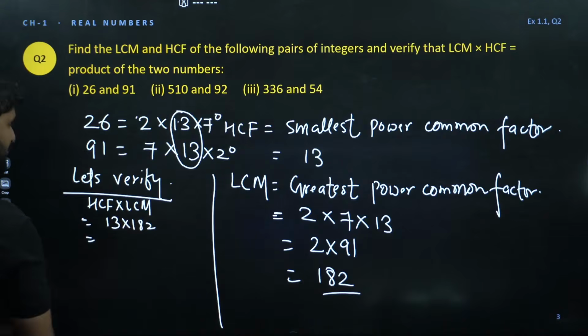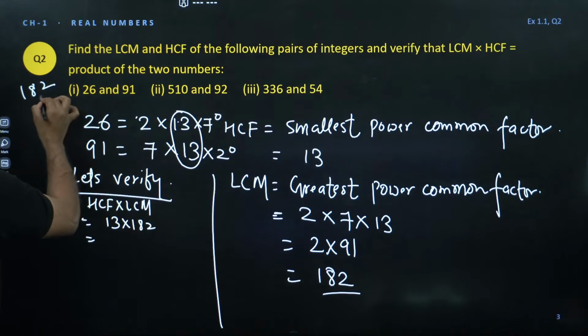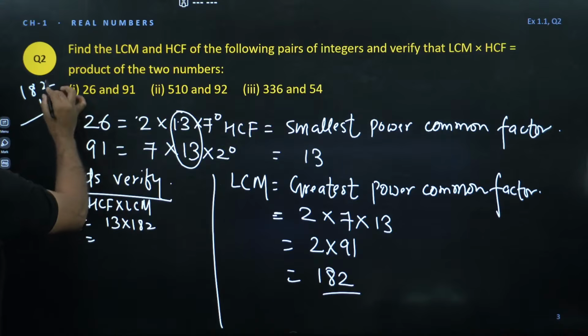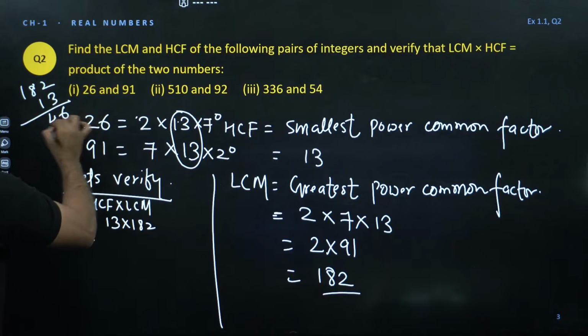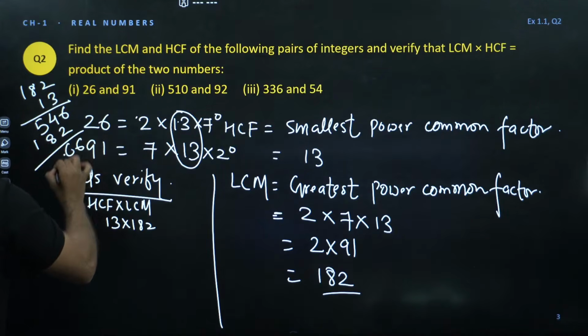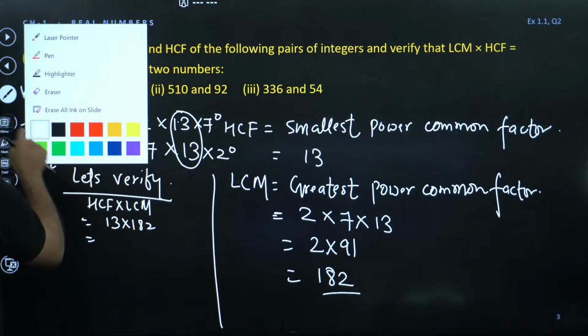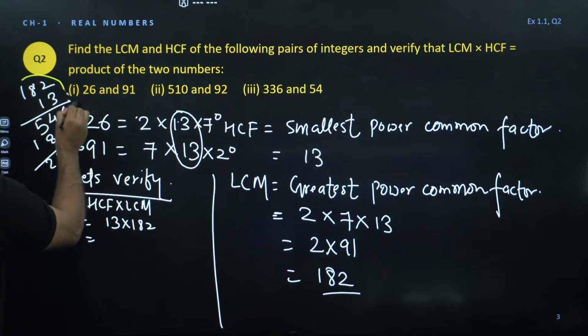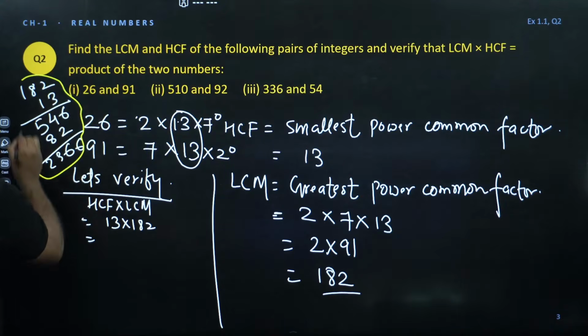So let's multiply. When we multiply 182 with 13, what will come? 3 twos are 6, 8 threes are 24, 4 carry 2, and this is 5 here, 2 ones are 2, 8 ones are 8, and 1 one is 1, 6, 4, 2, 6, and 8 plus 5 is 13, and carry, this is 2366. Let me cover this so that you don't get confused.